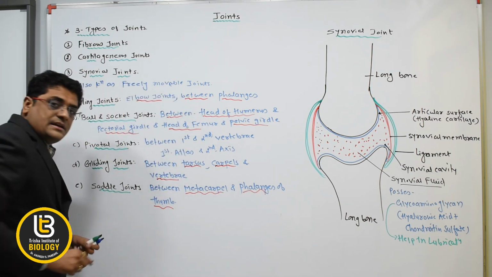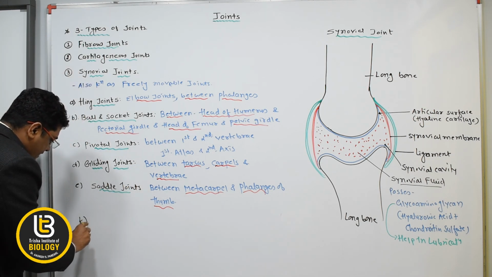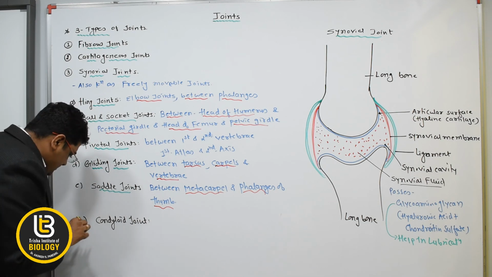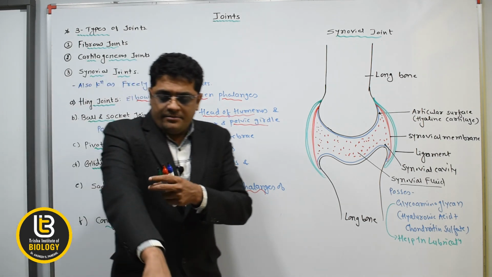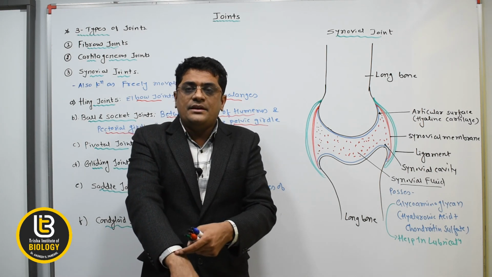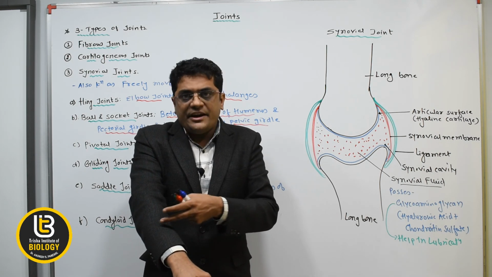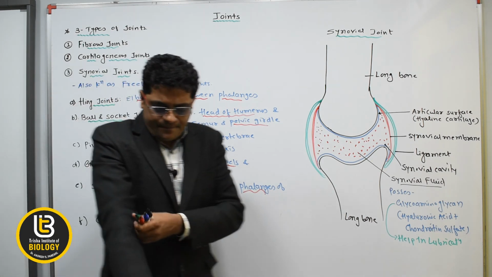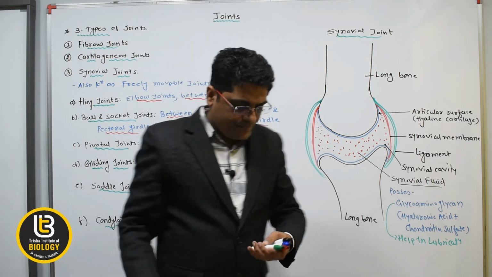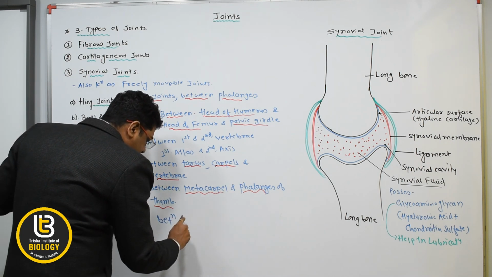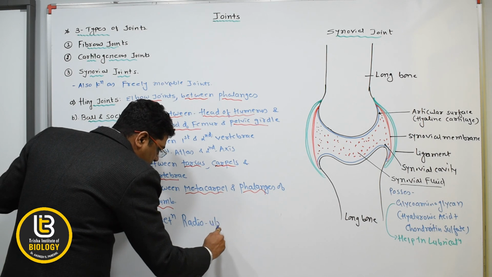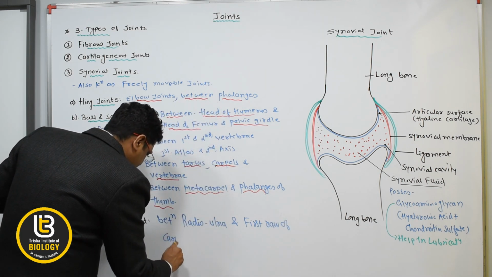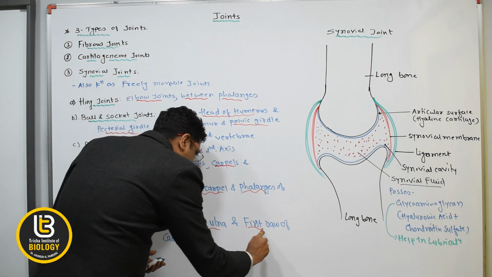Metacarpals and the phalanges of the thumb possess the saddle joint, and the sixth is the condyloid joint. This condyloid joint is present between the radio ulna and the first row of the carpals. Where the first row of carpals and the radio ulna join, that is known as the condyloid joint. And its movement is like this, this type of movement. This movement, when we rotate like this, is the movement of the condyloid joint. Okay, so between radio ulna and first row of carpals, it is the condyloid type of joint.